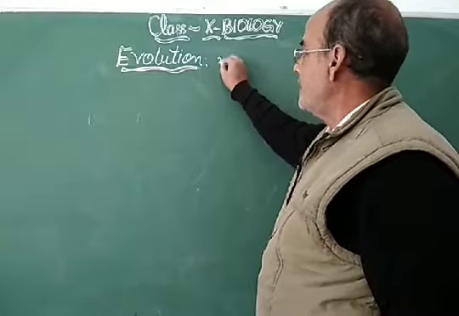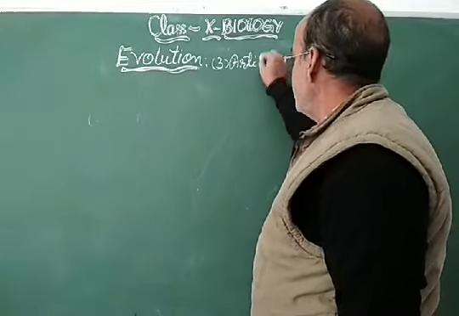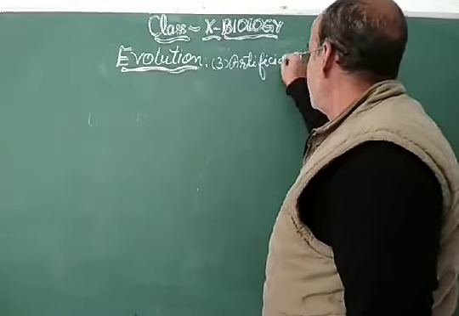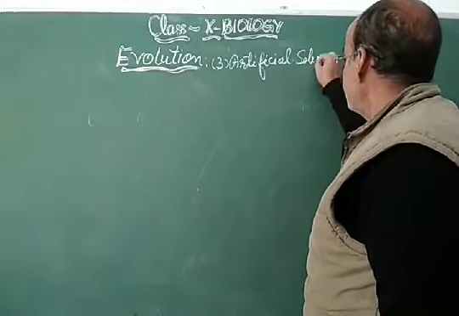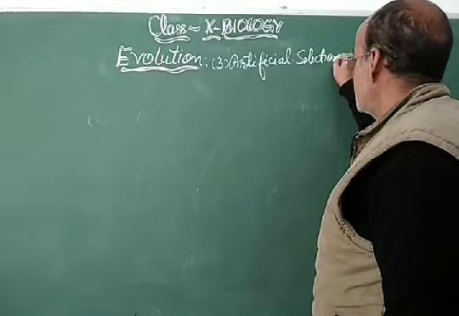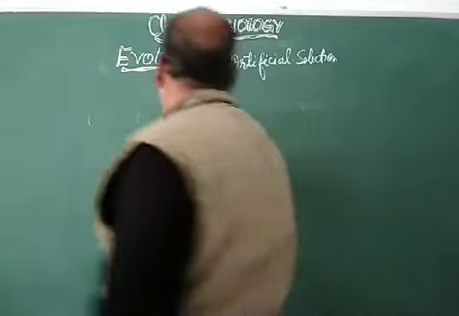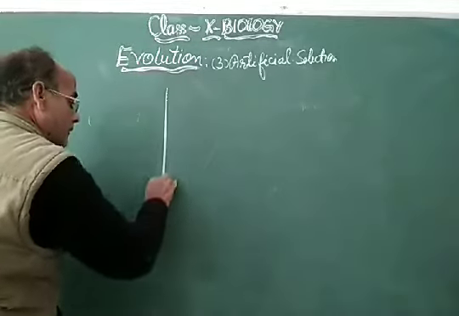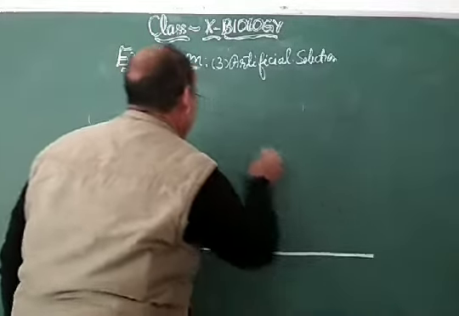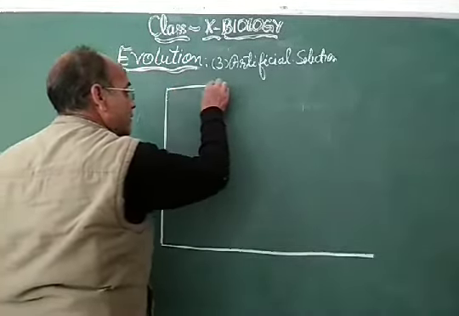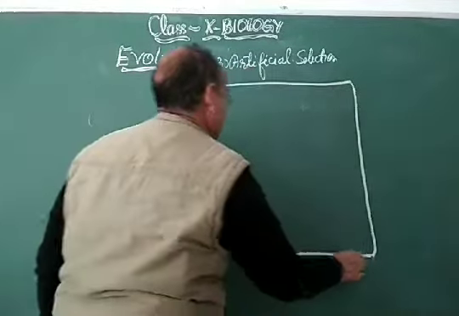Artificial selection means human-made selection. This is also a mechanism of evolution. So in artificial selection, take the example of wild cabbage. Make a chart like this, by which you will be able to understand the process of artificial selection in wild cabbage.